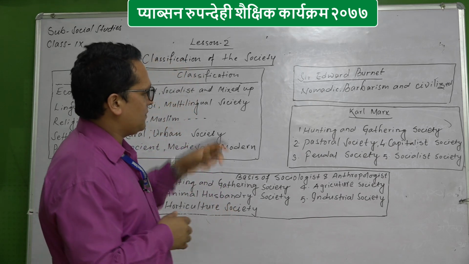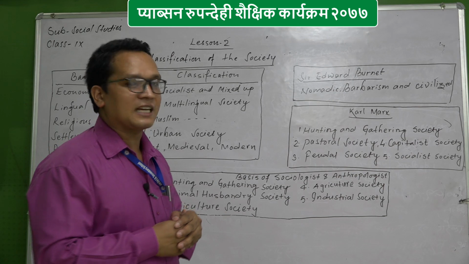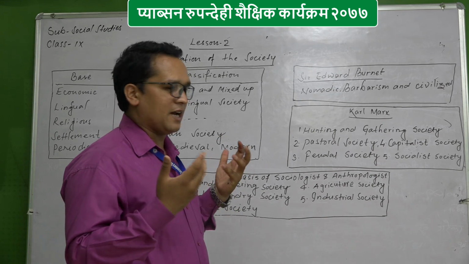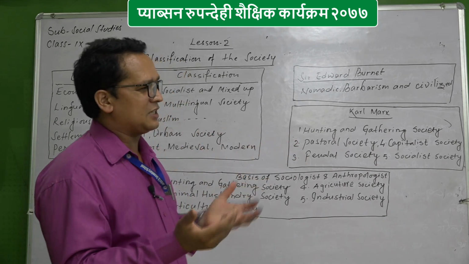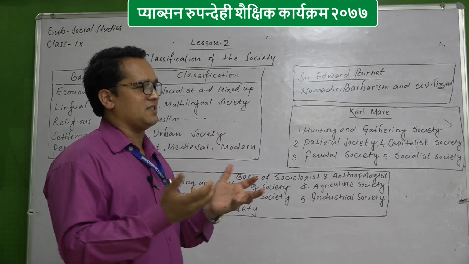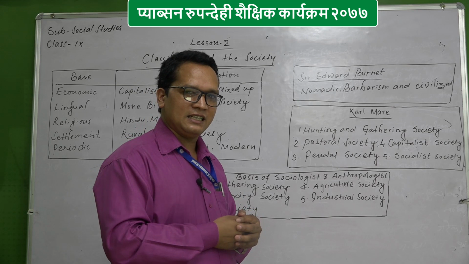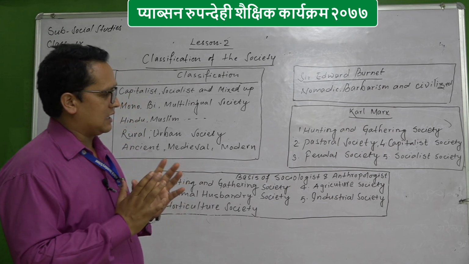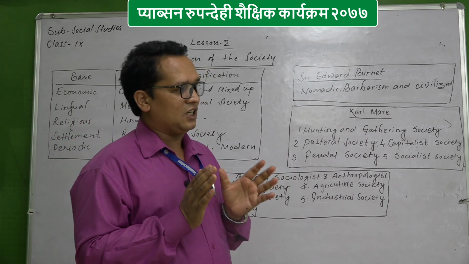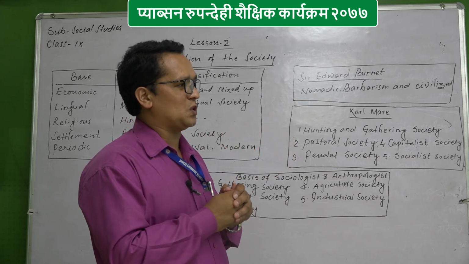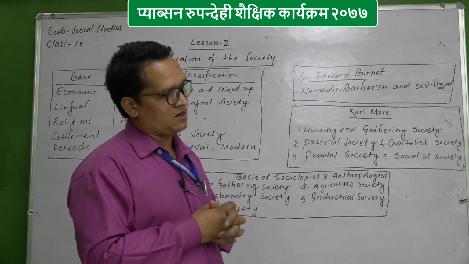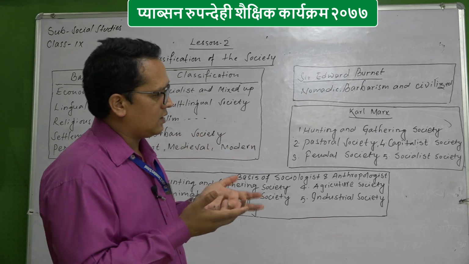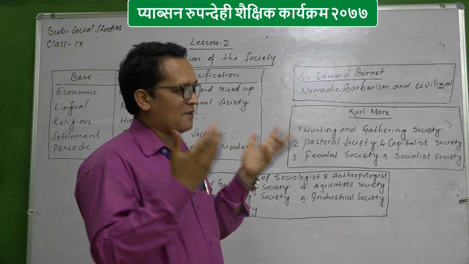If we see the implementation of Karl Marx's society classification, we have seen in our life, not only by us, but by the knowledge given by our parents, grandparents and history, we have already seen hunting and gathering society, as well as pastoral society, feudal society and capitalist society, but a clear-cut socialist society we haven't seen yet, even though somehow it can be seen in some countries, but not perfect. Whether it will come or not is not sure, we have to see in the future.